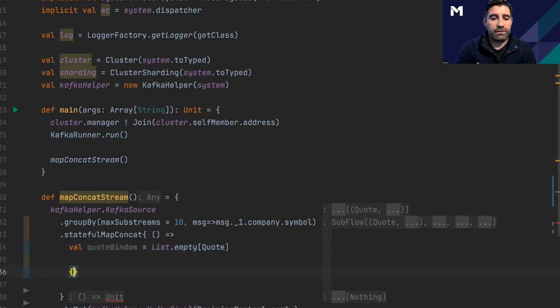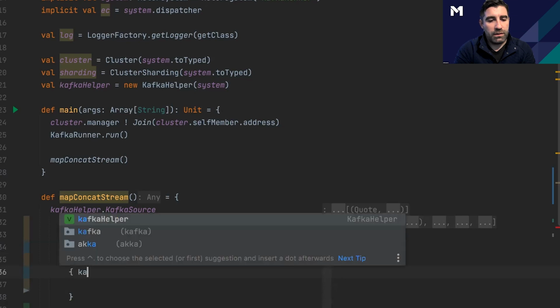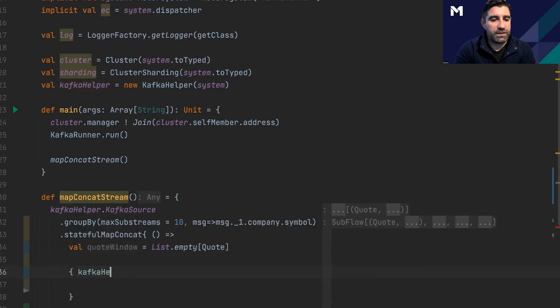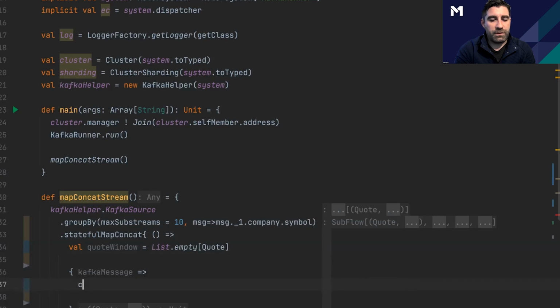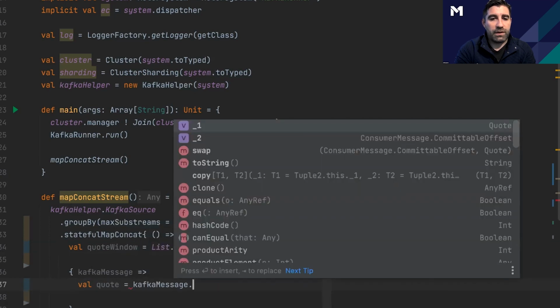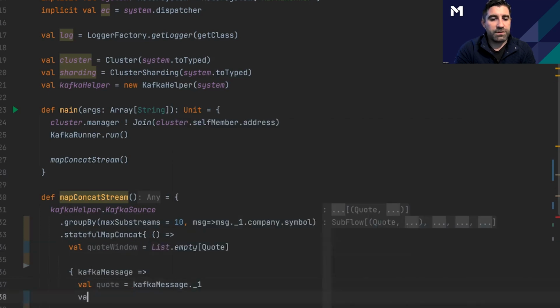So now what we have to do is set this up so that we have our Kafka message that is coming into this Akka Streams operator. And just to make things simple, I will name these quote. I will split out our tuple to make things clear. So we've got our quote, and then we've got our Kafka offset.